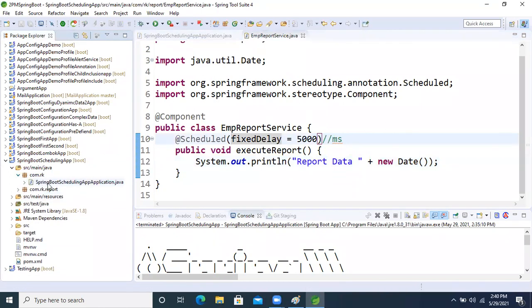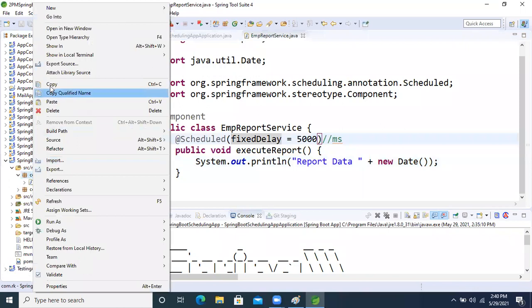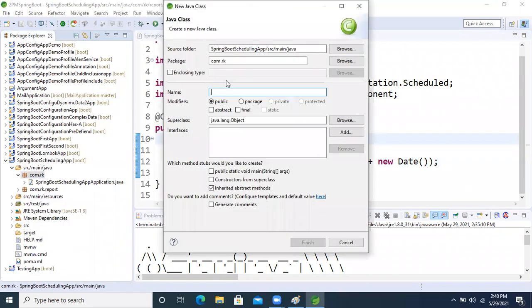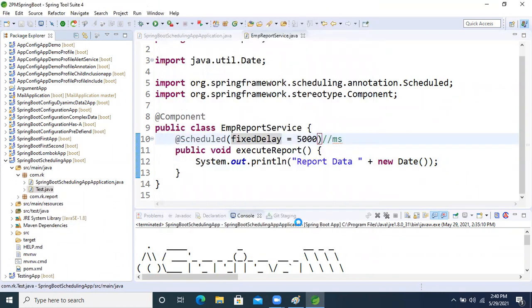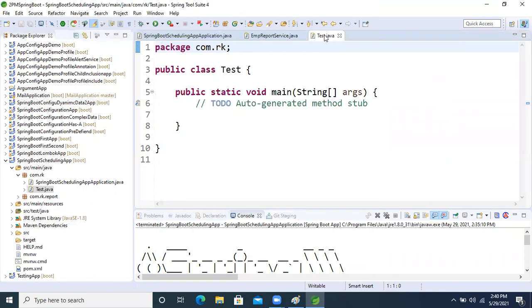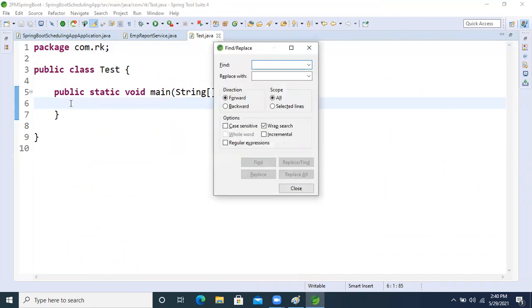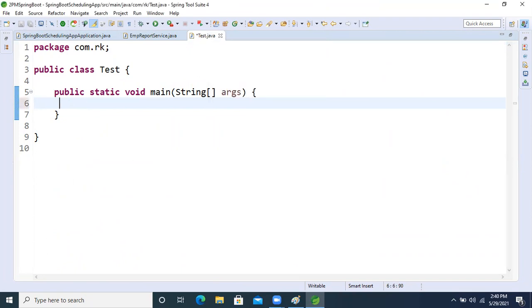So what I'm going to do here is write one normal Java main method. I'm taking one test class with a main method. Just think of this as a normal core Java concept. Now, all of these things are enums only, right? So I'm taking the time unit.